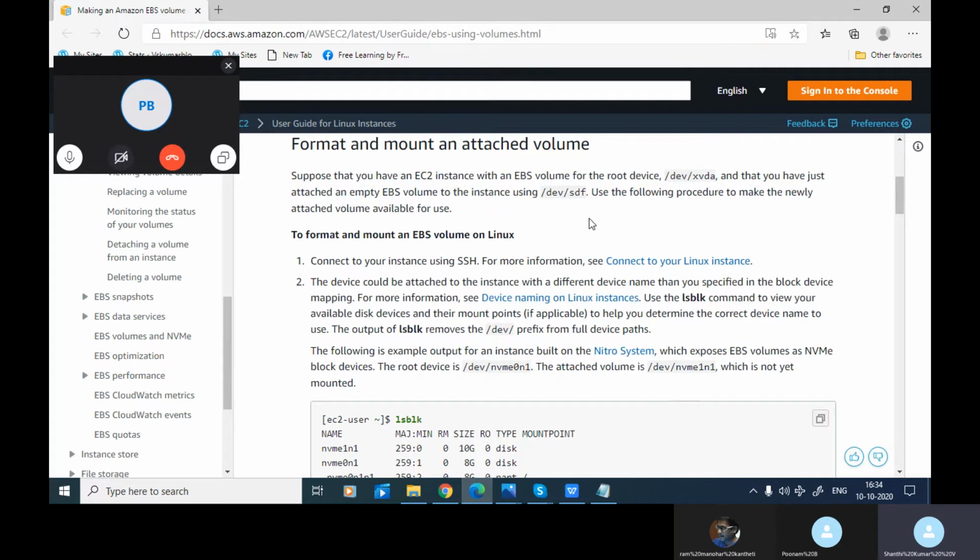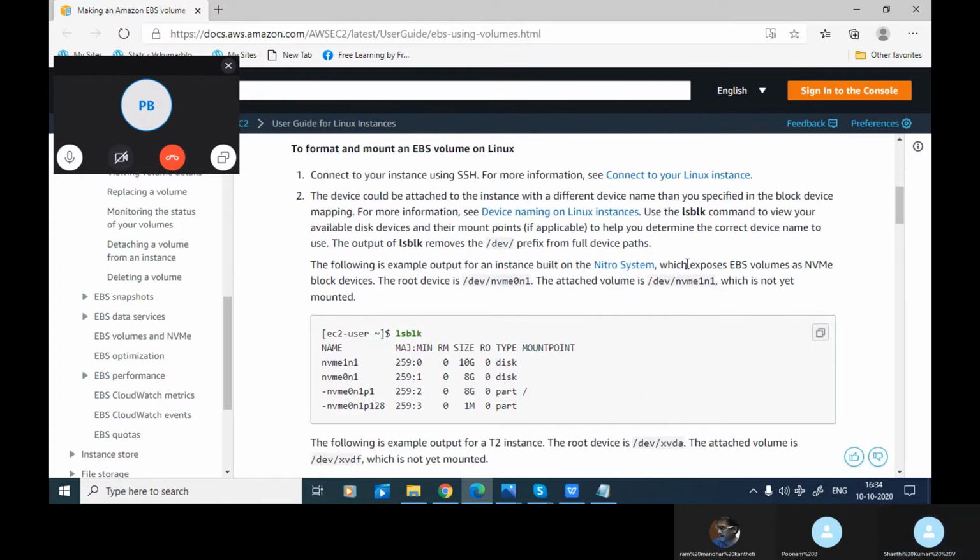Now what you are supposed to do here: connect to your instance using SSH. The device could be attached to the instance with a different device name than the one you specified in the block device mapping. For more information on device naming on Linux instances, you can use the lsblk command to view your available disk devices.